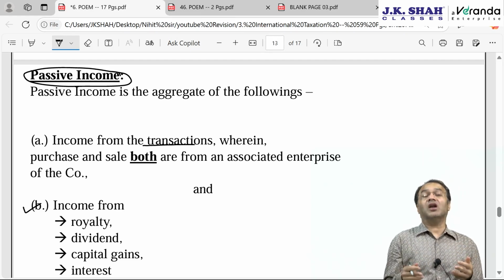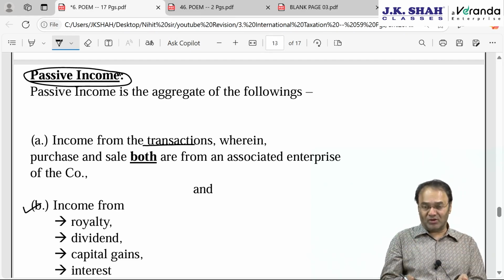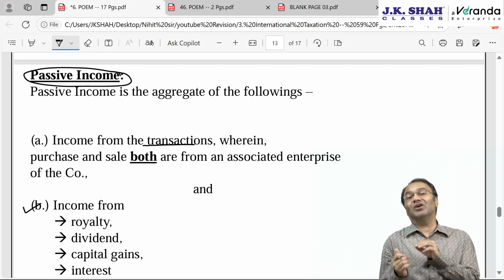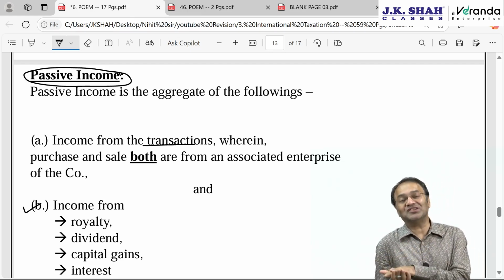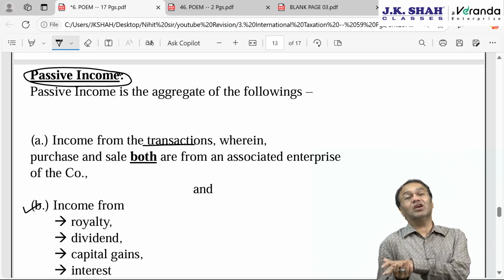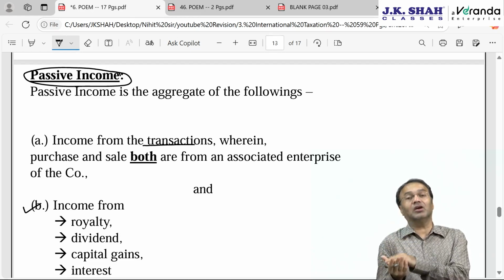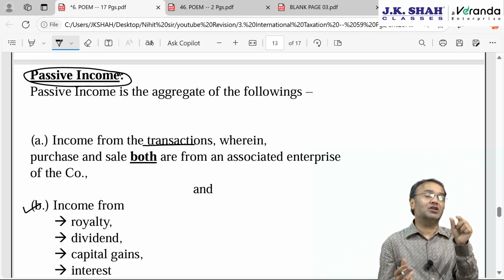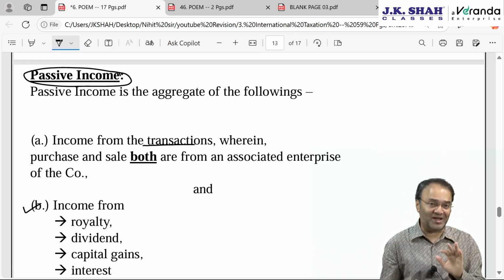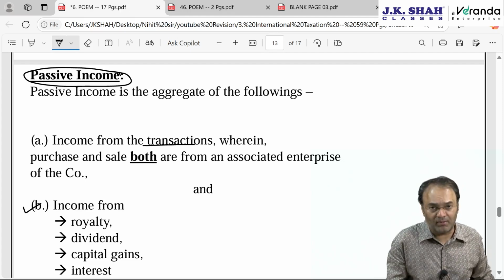So I worked hard, I am taking lectures here, that's why I am earning. This income will be my active income. But after earning active income, if I park my fund somewhere, invest somewhere, and earn dividend from shares, or put money in an FD and earn interest income, these incomes, interest, dividend, capital gain, are called passive income, which are earned without putting in much effort.